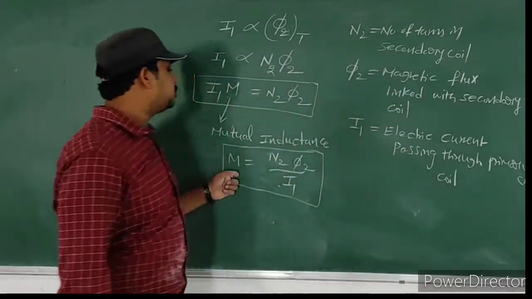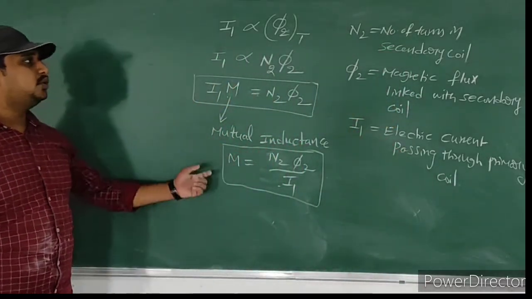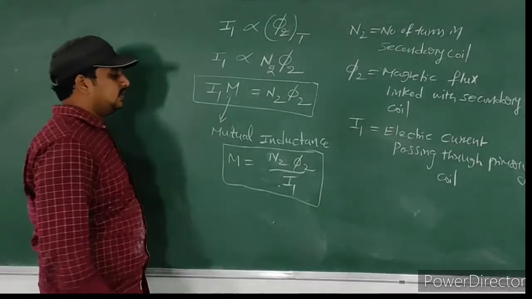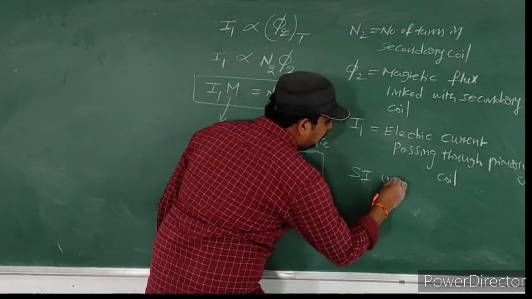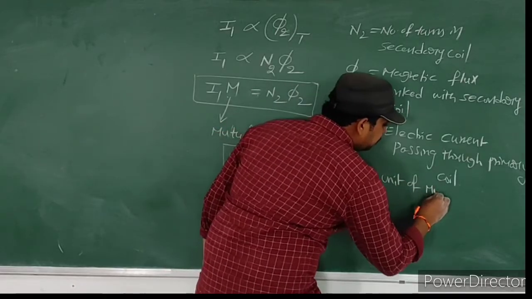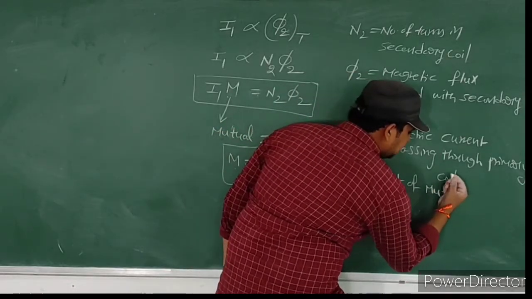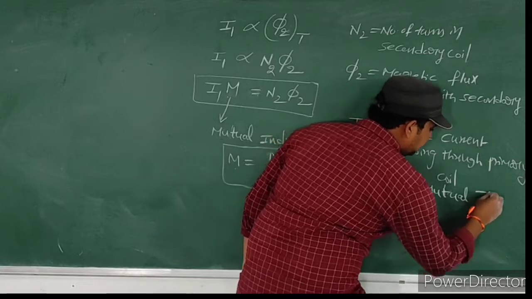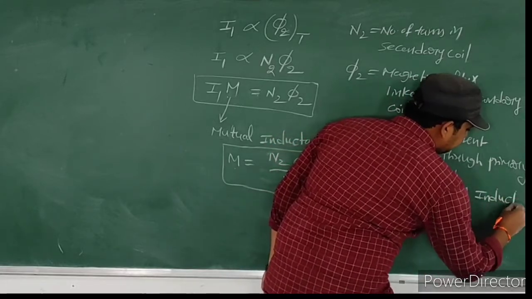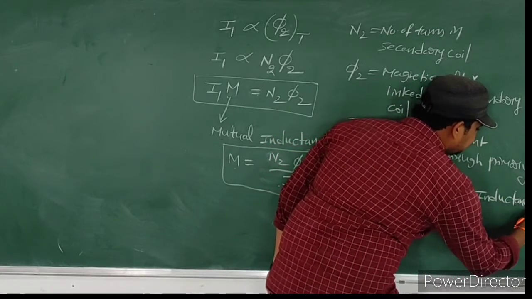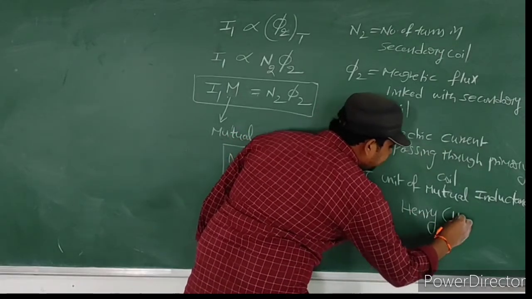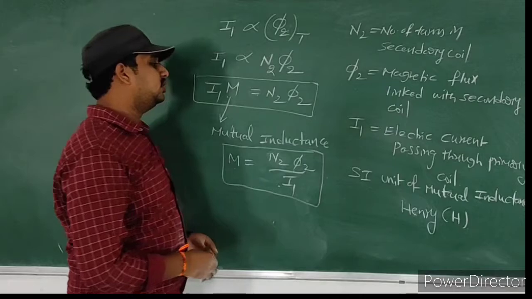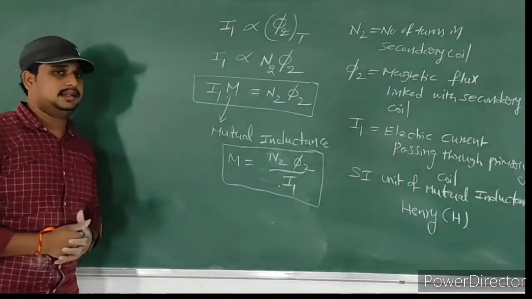Here M means mutual inductance. So what is the unit of mutual inductance? The SI unit of mutual inductance is Henry. It is indicated with H. The SI unit of mutual inductance is Henry.